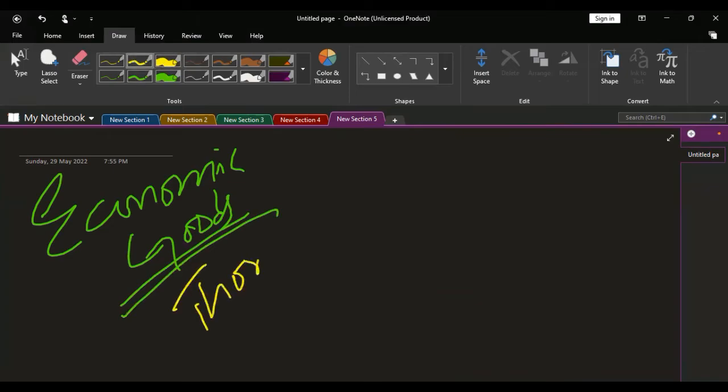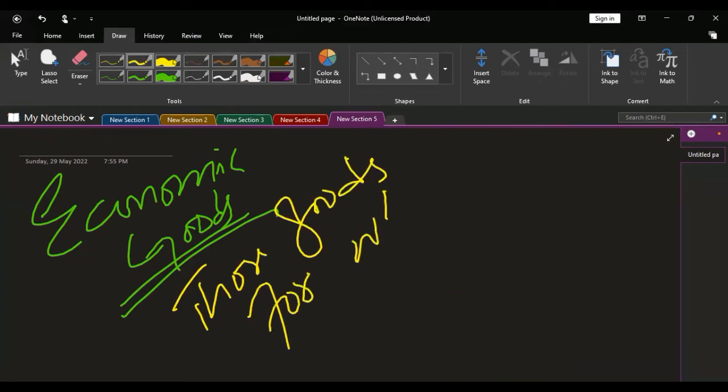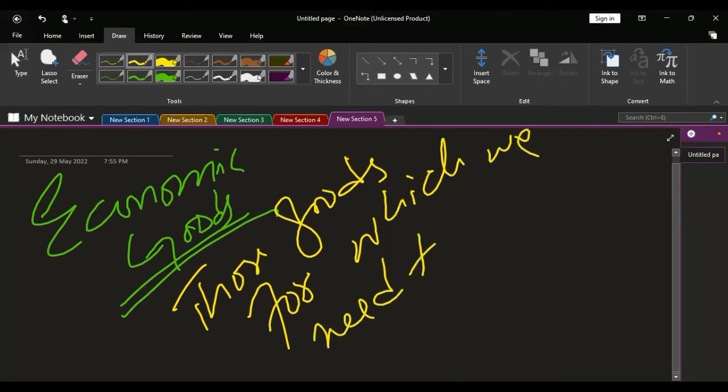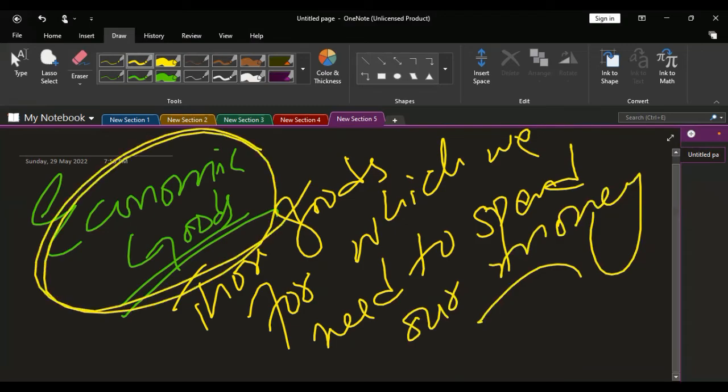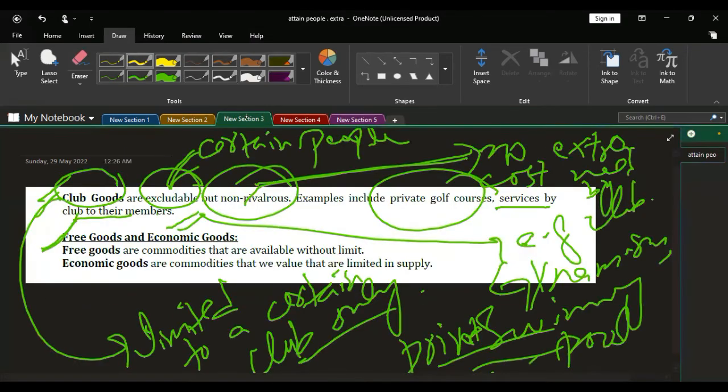Those goods for which we need to expend our money are called economic goods, and all such other types of goods that are free to use and free to consume, for which you do not need to utilize or expend your money, are called free goods.